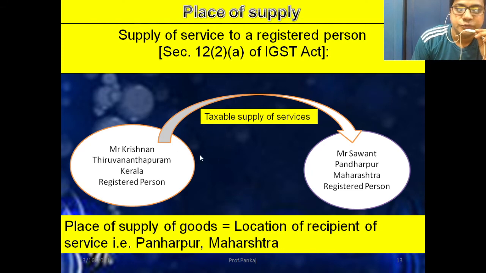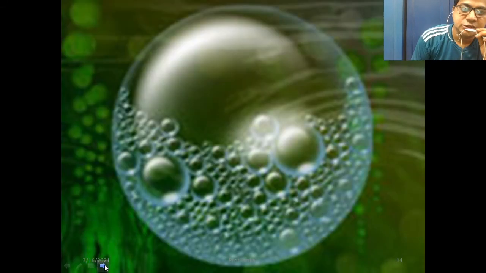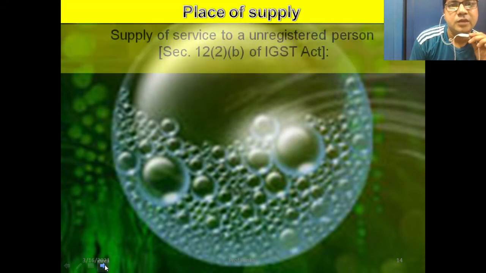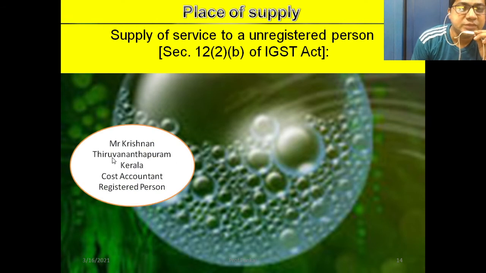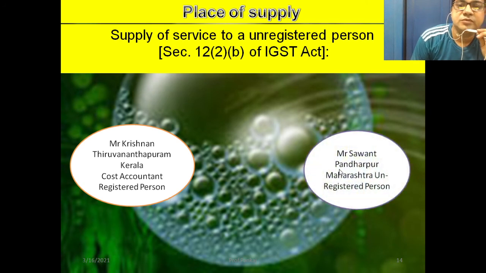So I hope you understood this particular section. Next, supply of services to an unregistered person, Section 12 subsection 2 clause B of the IGST Act. Again we will discuss an example. Mr. Krishnan belongs to Thiruvananthapuram, Kerala. He is a cost accountant and a registered person. Mr. Sawant from Pandharpur, Maharashtra is an unregistered person.